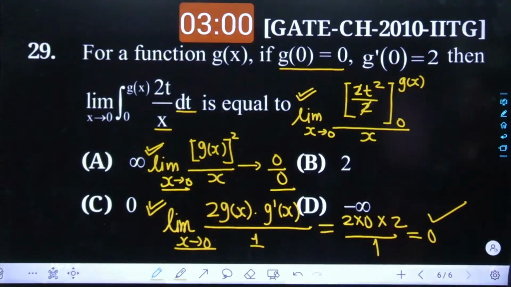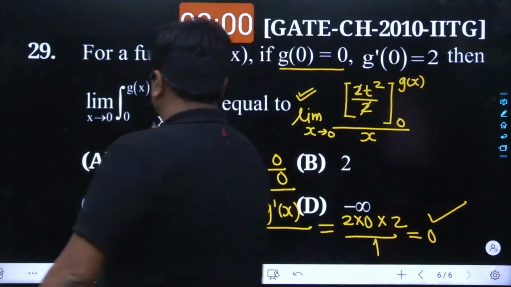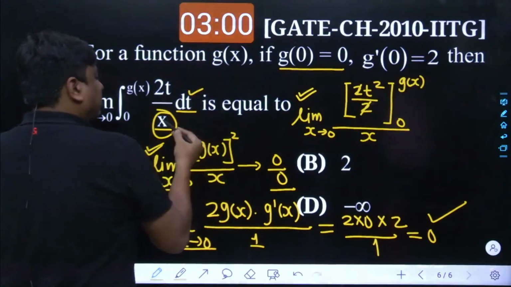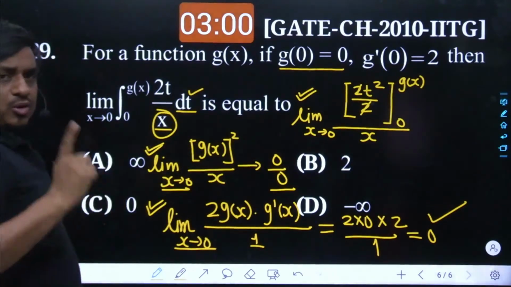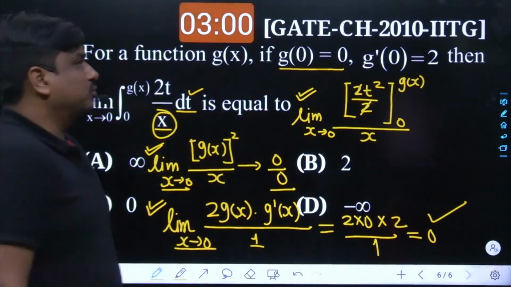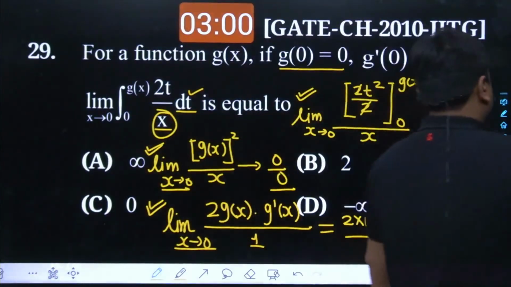So you can expect this kind of question in the near future. And one of the important learnings we get over here is about x. As the integration has been made over t, the x would be treated as a constant and must be brought out. Nobody should take 1 upon x as ln of x or ln of t. No, nobody should do so.